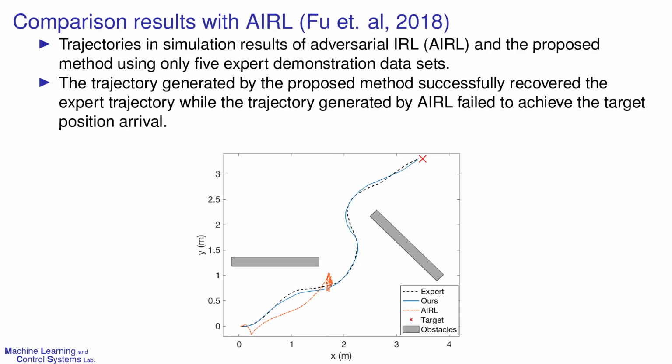We compared the proposed method with adversarial inverse reinforcement learning, which is one of the state-of-the-art inverse reinforcement learning methods. The trajectory generated by the proposed method successfully recovered the expert trajectory, while the trajectory generated by adversarial inverse reinforcement learning failed to achieve the target position arrival.